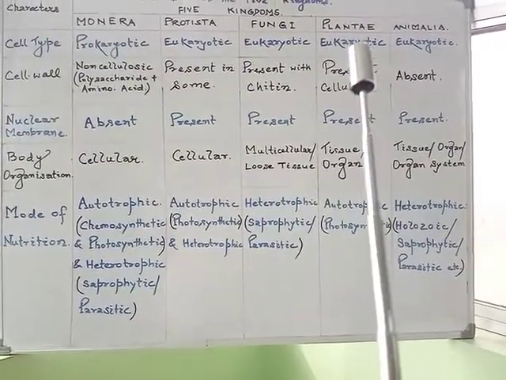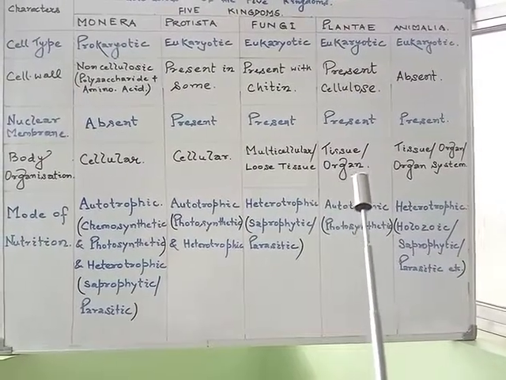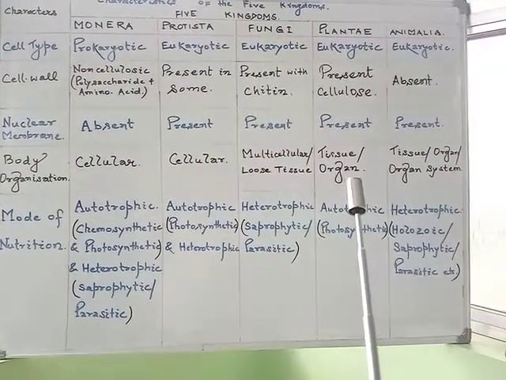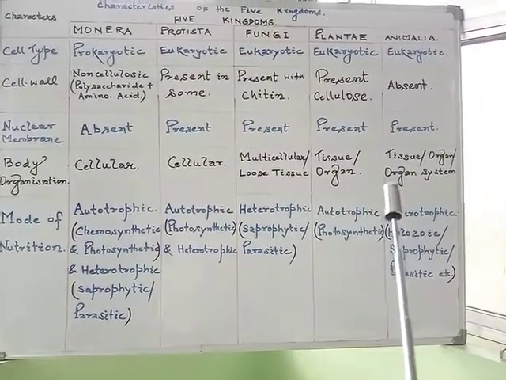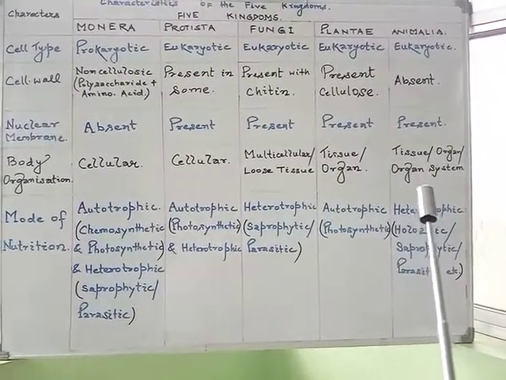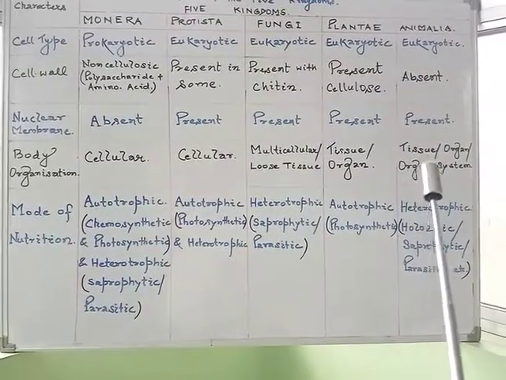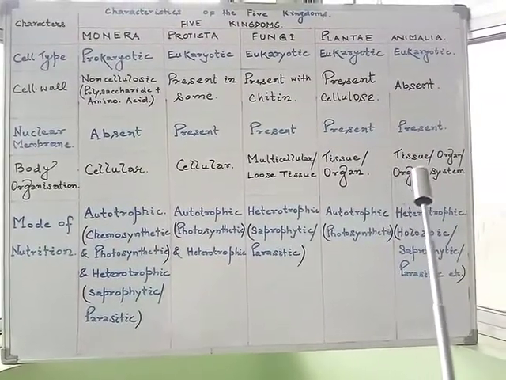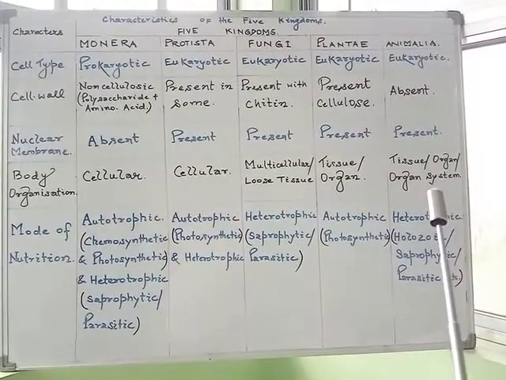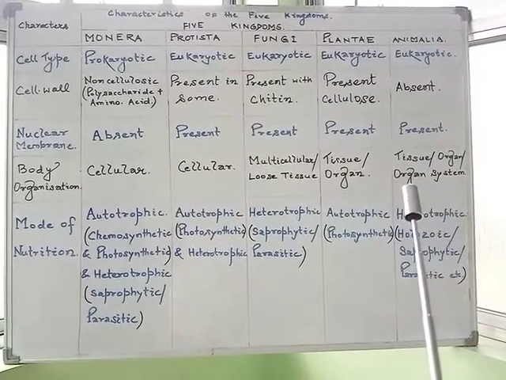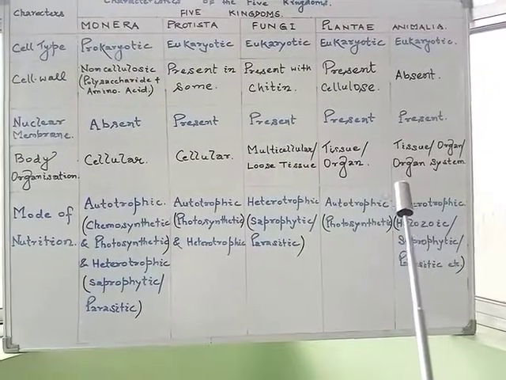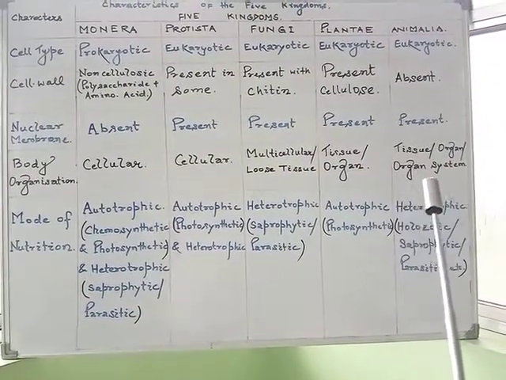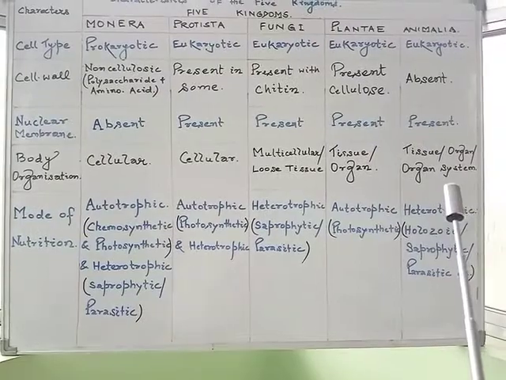The plant kingdom is made up of tissues. The animal kingdom is made up of tissues, and tissues assemble together to form organs, and a number of organs assemble together to perform a specific function, forming the organ system grade of organization.